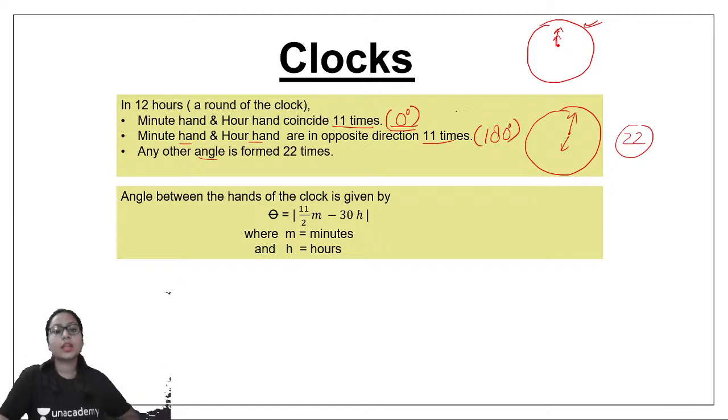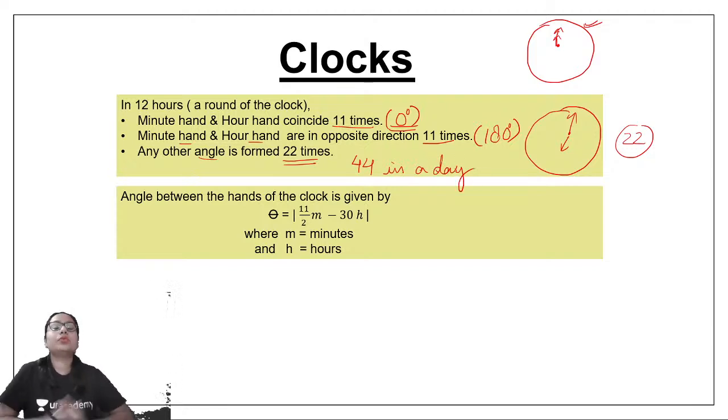So apart from 0 degrees and 180 degrees, whatever angle comes in between is formed 22 times in 12 hours. It means 44 times in a day. I hope these three figures are clear. Let's see another point.